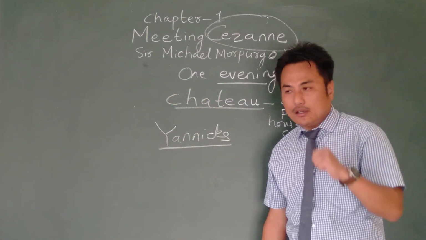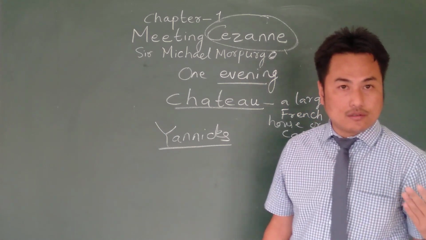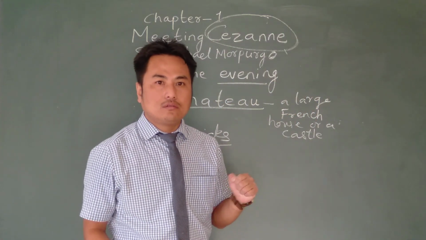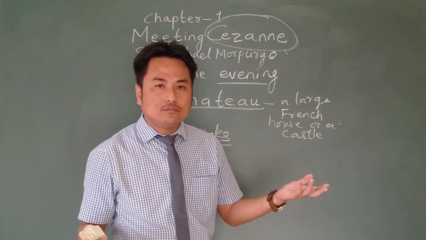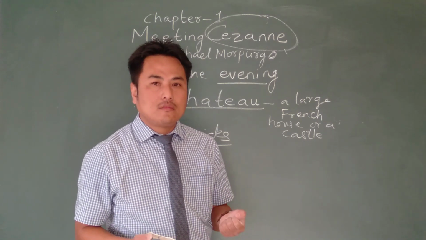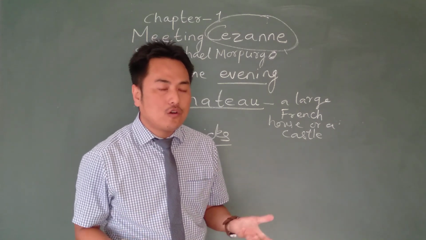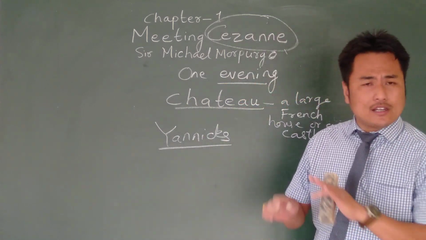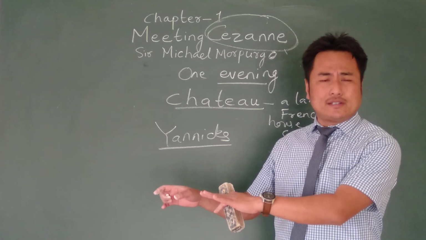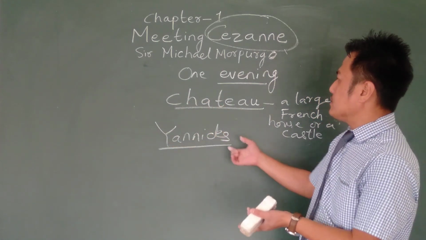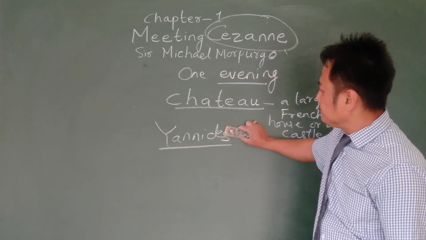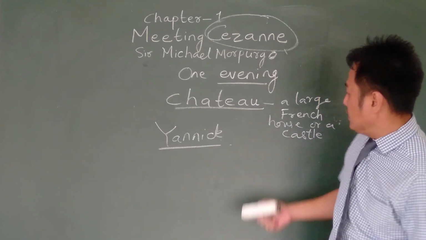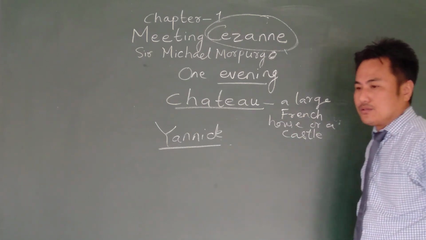So he asks her, is the customer very famous? And Amandine says, yes, he is very famous. So Yannick wanted to know more. He asks her, could you please tell me why he is so famous? Amandine says, no, I don't have so much time for all your questions. There is no time for this. You just get your tables ready. Now go from here. So Yannick doesn't have any idea who the best customer is. He just knows that he is famous and maybe he is very rich, living in a chateau. It's a large French house.